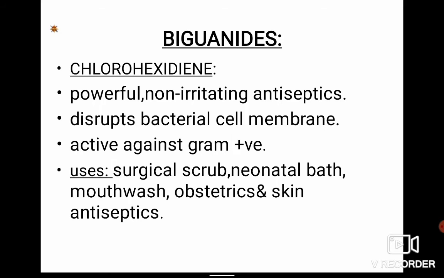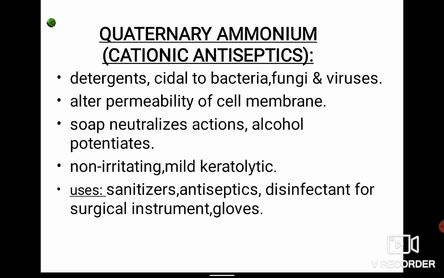The next class of antiseptics is biguanides, out of which the important one is chlorhexidine, which is a powerful non-irritating antiseptic which causes disruption of the bacterial cell membrane. So they are active mainly against gram-positive bacteria and mainly used in surgical scrub, neonatal bath, mouthwash, obstetrics, and skin antiseptics.